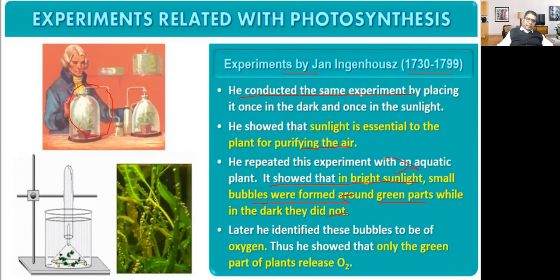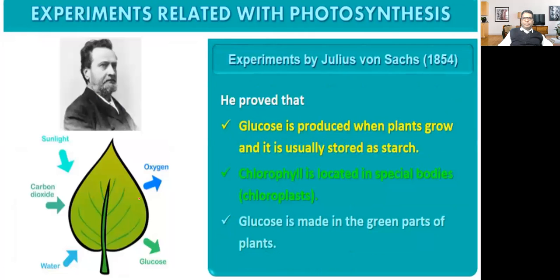Later on, he did the analysis. He found that these bubbles are nothing but oxygen. Thus, he showed that only the green parts of the plant release oxygen. So these were some of the experiments related to this chapter. Then there was one more experiment by Julius von Sachs. He conducted his experiment in the year 1854. He proved that glucose is produced when plants grow and it is usually stored as starch.